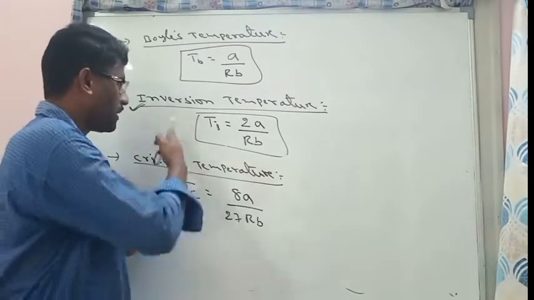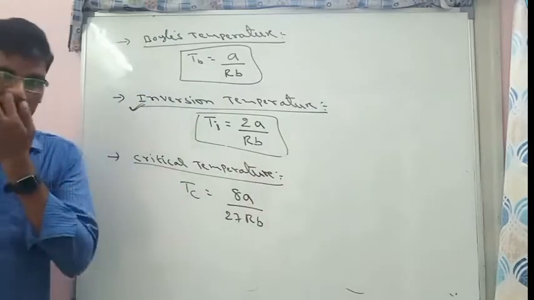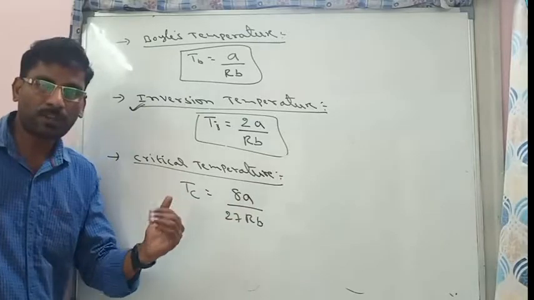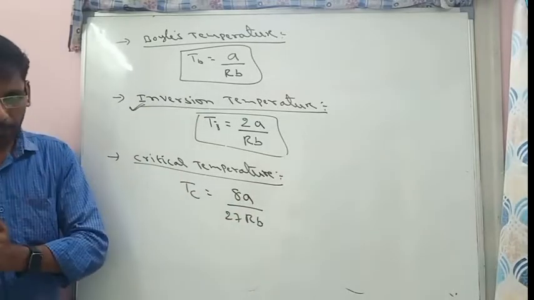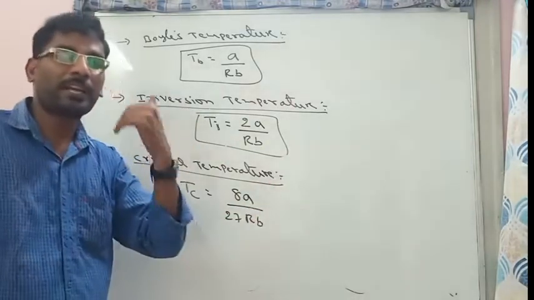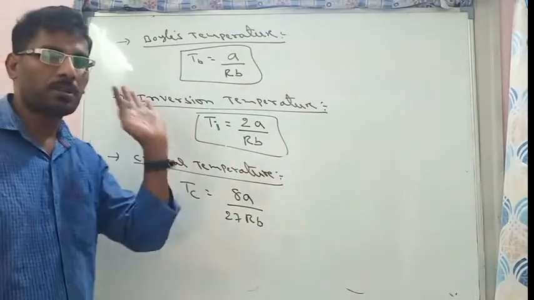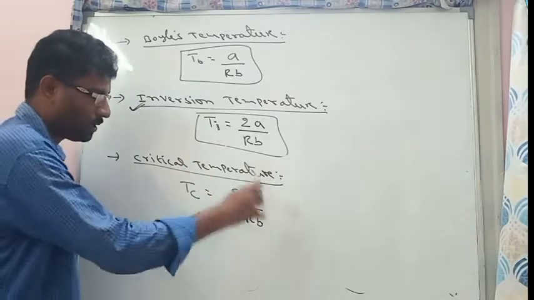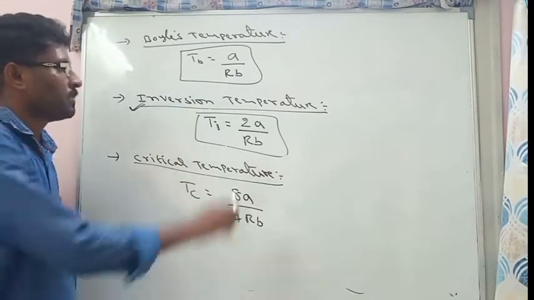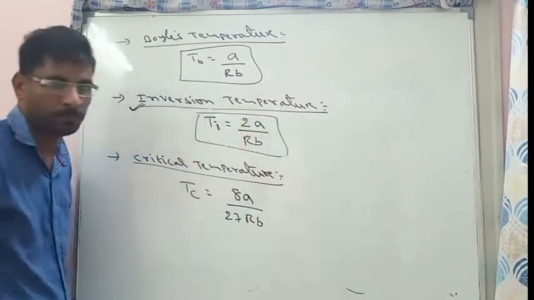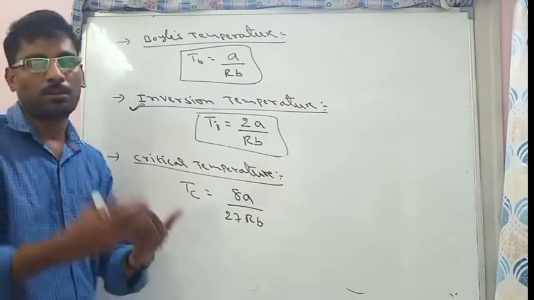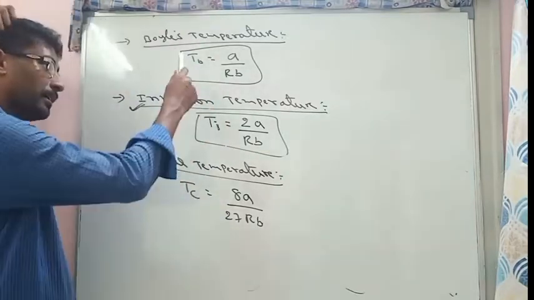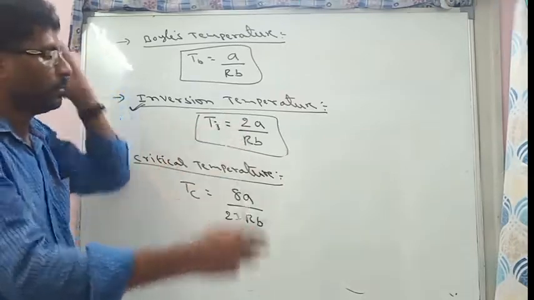So critical temperature, inversion temperature, Boyle's temperature. Remember these statements. Critical temperature says that every gas will be liquefied below the critical temperature. Above the critical temperature it cannot be liquefied whatever pressure we apply. So at that temperature liquefaction starts. Tc is equal to 8a by 27Rb. Similarly, at the inversion temperature, the gas neither shows cooling nor heating due to a change of pressure. Boyle's temperature is the temperature at which a real gas behaves like an ideal gas.